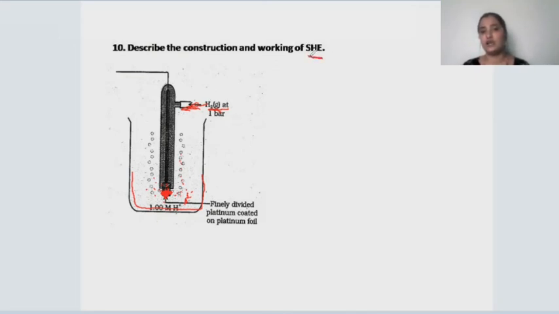When we measure the electrode potential of the SHE, children, the electrode potential was found to be 0 volt. And for what purpose will this electrode be used? This electrode will be used as a standard hydrogen electrode, because by using this electrode we can find out the electrode potential of any other electrode which we connect to it.